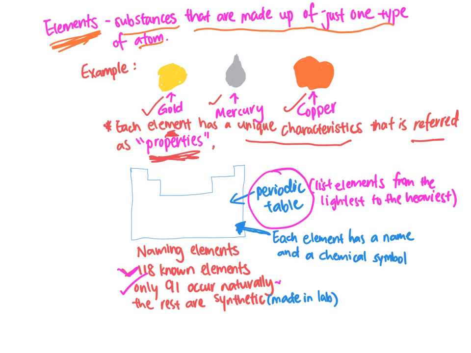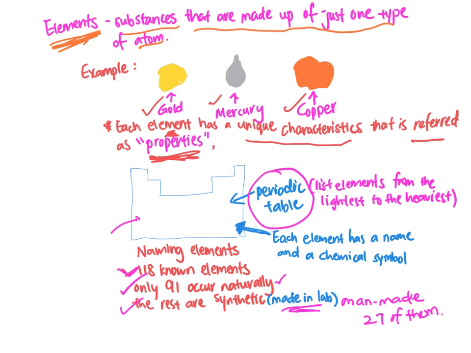But the rest are synthetic, all right, made in a lab. So there are actually elements that we can make in labs. How crazy is that? These are called man-made elements, and there are 27 of them. Pretty amazing what scientists can do. And back to the elements in the periodic table. I can't draw a periodic table, so you have to look it up. And I will also show them in class. I will further explain how the periodic table works.